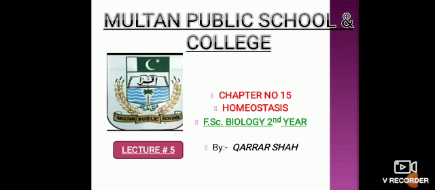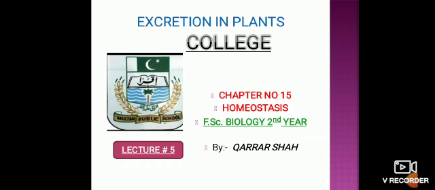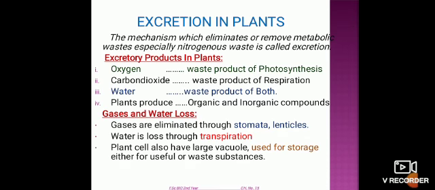Today we have chapter number 15, second year biology. In lecture number 5, we will study excretion in plants. First of all, we'll see the definition. The mechanism that eliminates or removes metabolic waste, especially nitrogenous waste, is called excretion.